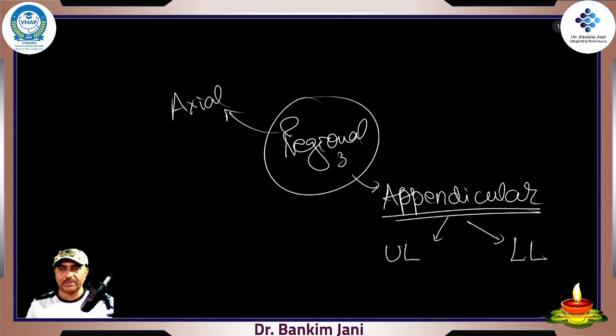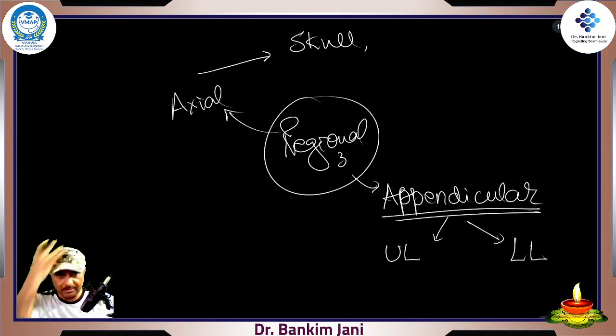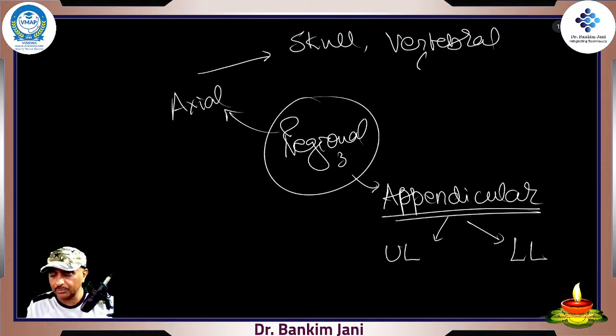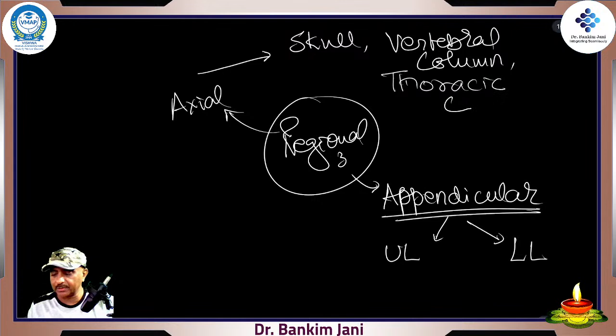Axial means something which is in the long axis, which is into the axis of our entire body. So in axial, it would be simple, right? Skull, right? Then the entire spinal cord. So that is our vertebral column. And then the thoracic cage, and the pelvis, right?